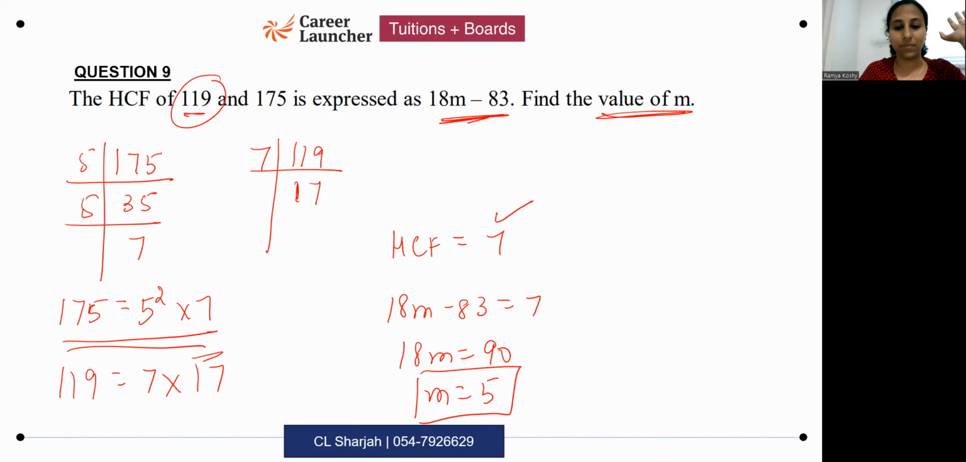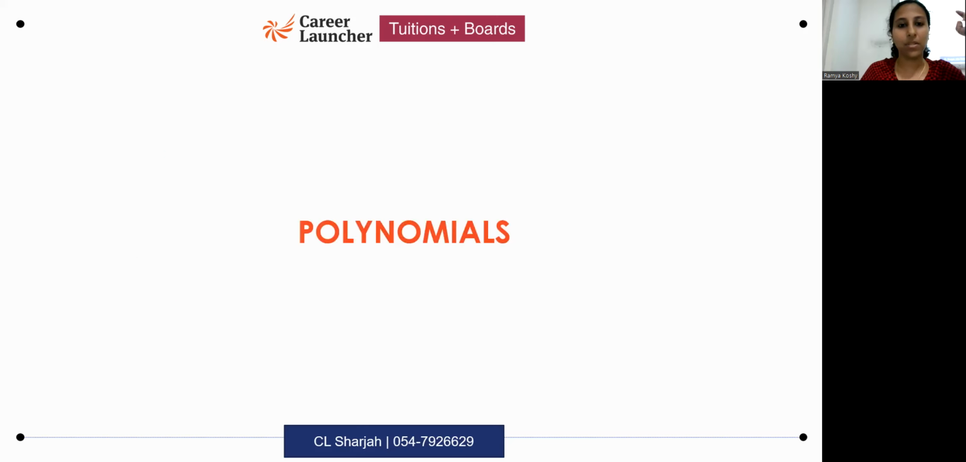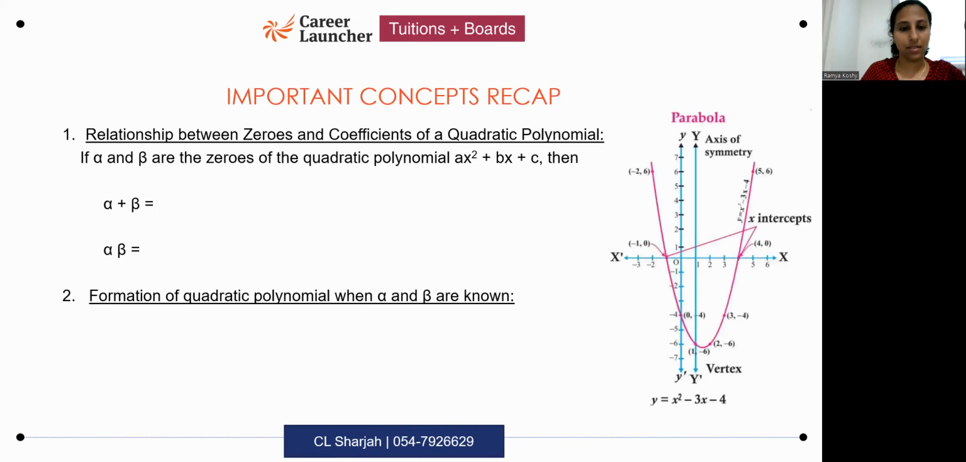All right. Word problems we'll look at later. Now let's go to the next chapter concepts. Polynomials. So again, try writing down these formulae. 3 formulae I want. 1, 2 and this. This graph I'll explain to you later.